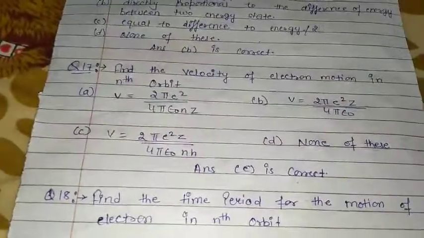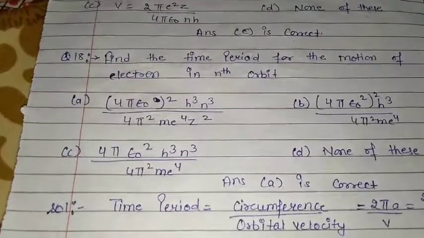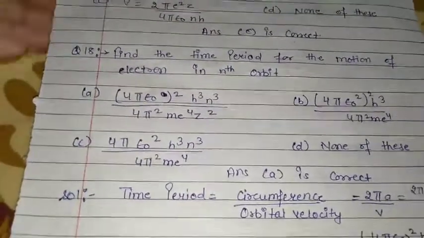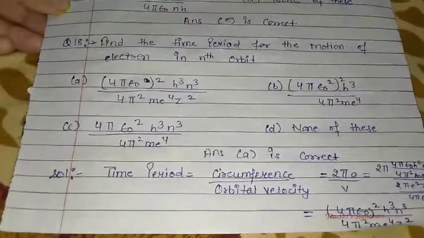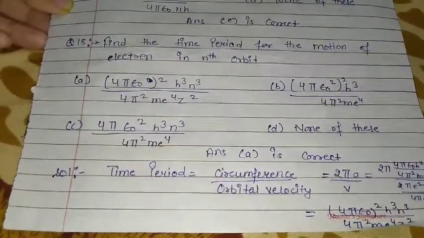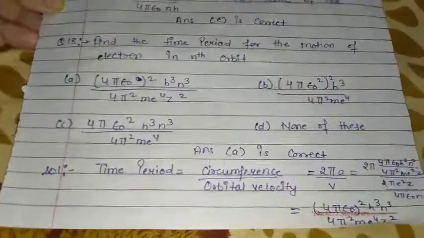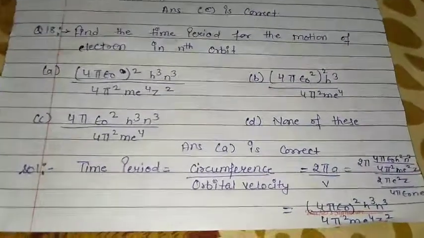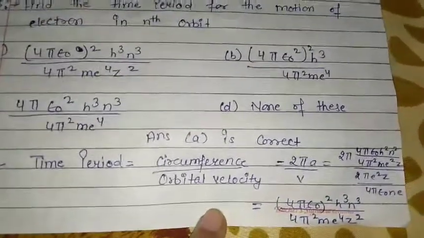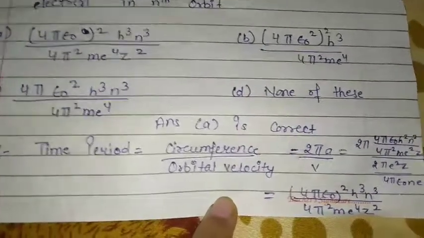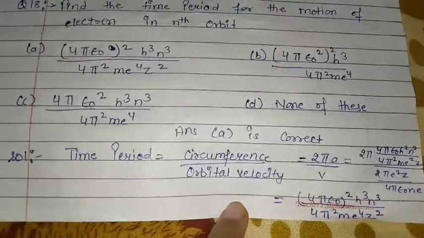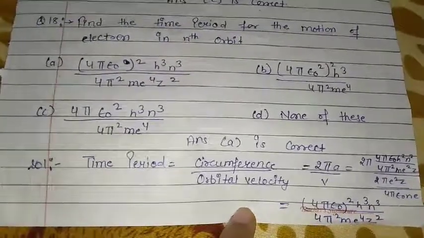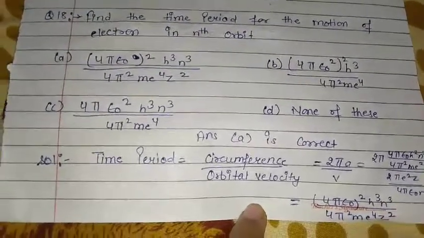Okay. Question number 18, find the time period for the motion of electron in nth orbit. Here option A is the correct answer. See, time period is equal to circumference by orbital velocity. Circumference is this and orbital velocity is this. Okay, look carefully, when we divide these we get the answer solved out. Okay, so option A is our correct answer. Okay guys.